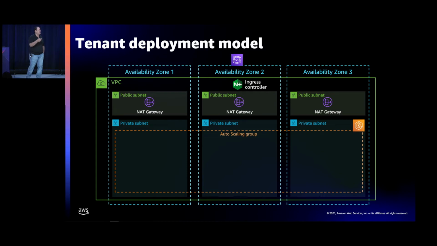I will tell you that the new version of this that's coming, and the one that's in the workshop, actually runs pool and silos side by side. So it has namespaces for siloed customers who are platinum tier, and it has basic tier tenants running in a pooled model side by side. So we show you what it means to have both of those there and deal with all the routing that's there. The other thing here is we right now put all this in one cluster.